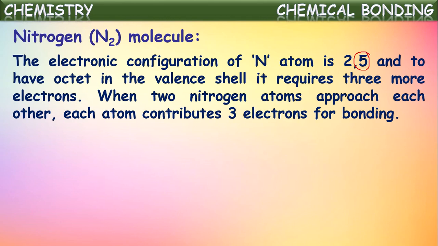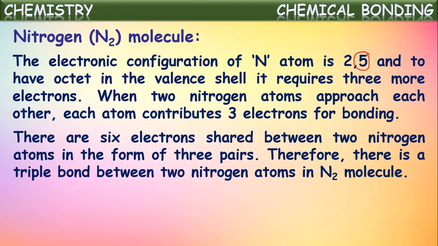Is nitrogen also a stable element? No. As it has only 5 electrons, nitrogen is also not a stable element. It requires 3 more electrons for getting an octet configuration in its valence shell. In this way, when 2 nitrogen atoms approach each other, each atom contributes 3 electrons for bonding.